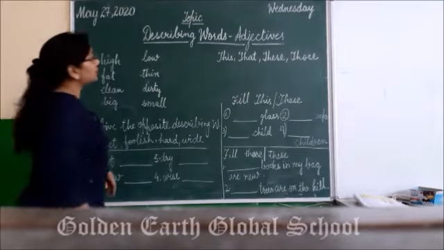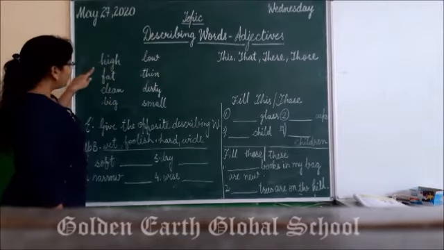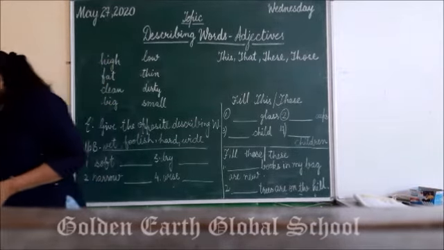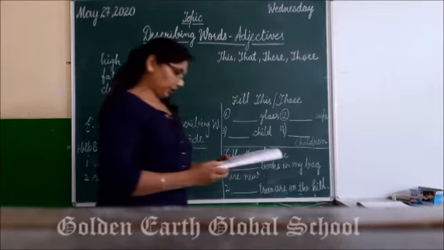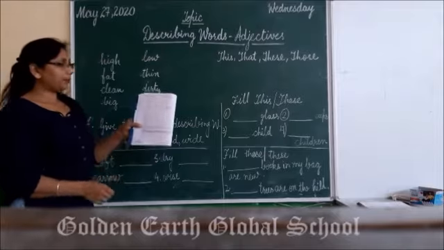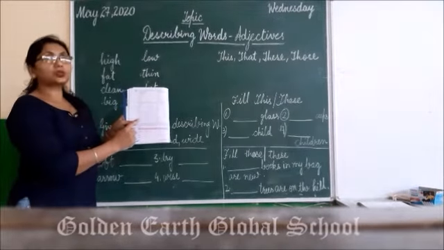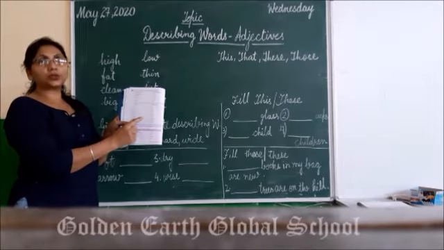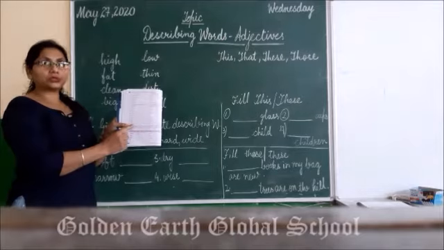Okay, students, now see our further exercises. Now on your page number 28, you have been given some words. This is not an exercise, this is just to understand these are opposite words. All these opposite words are describing words.